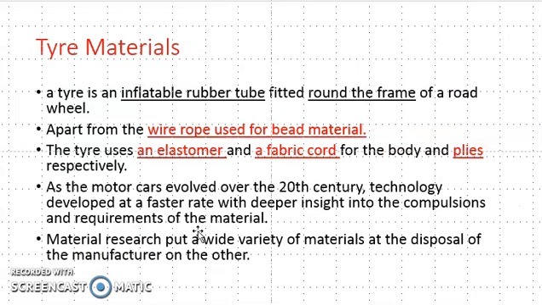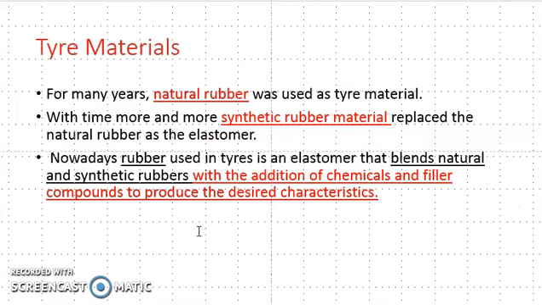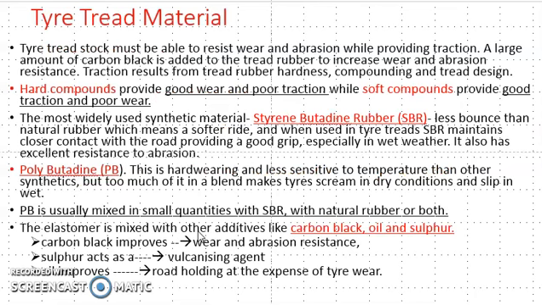We discussed tire materials, and after that tire tread materials, especially polybutadiene used with SBR, with natural rubber, or both. Carbon black improves wear and abrasion resistance, sulfur acts as a vulcanizing agent, and oil improves road holding capacity at the expense of tire wear.